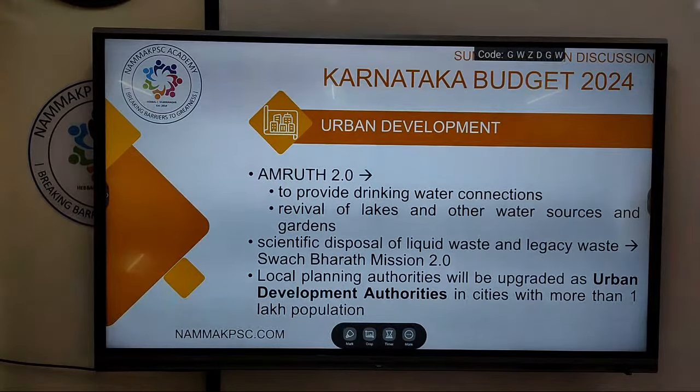Local planning authorities will be upgraded as Urban Development Authorities. Again, nothing so important from the prelims point of view. Amrut Mission: drinking water, revival of lakes and gardens; scientific disposal of liquid waste and legacy waste in Swachh Bharat Mission. Local planning authorities will be renamed as Urban Development Authorities.